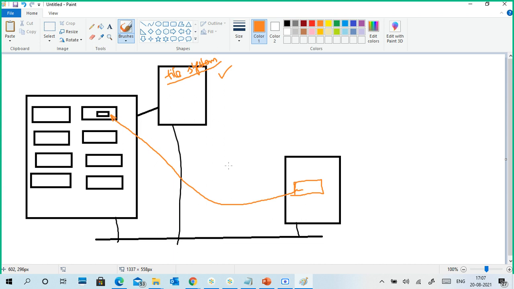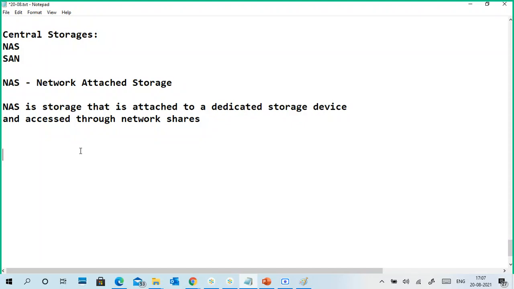Using different protocols we can access the remote data. The main protocols are NFS and CIFS. What is NFS? Network File System. What is CIFS? Common Internet File System.